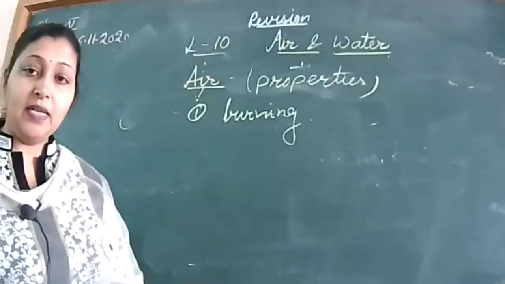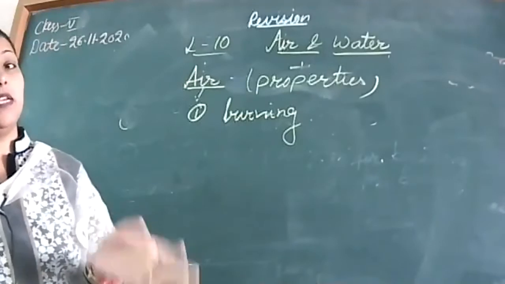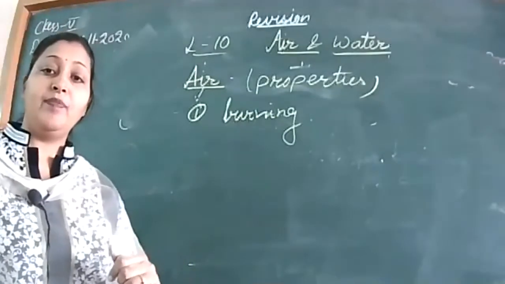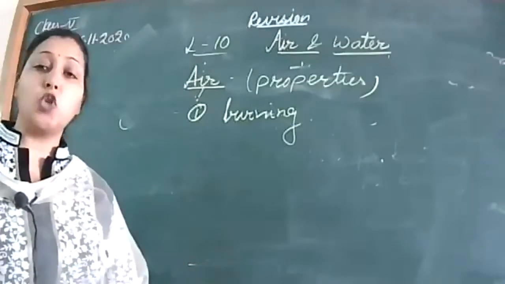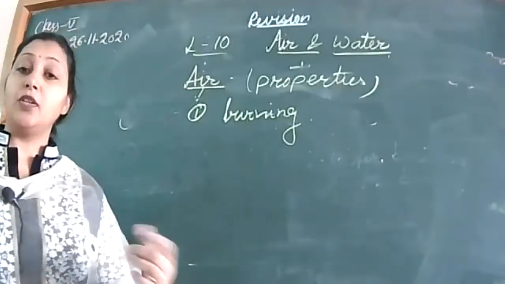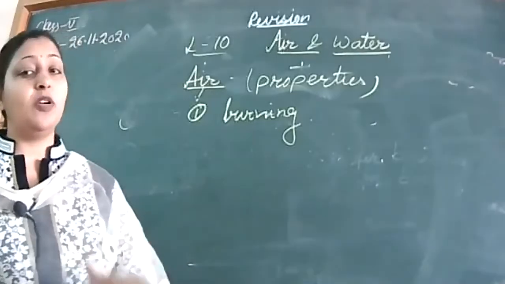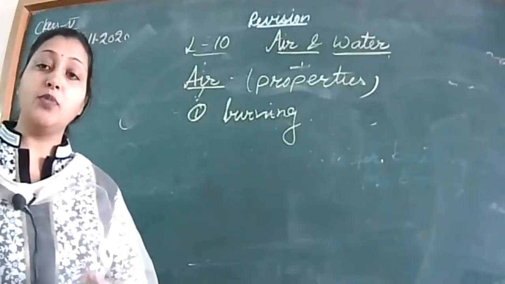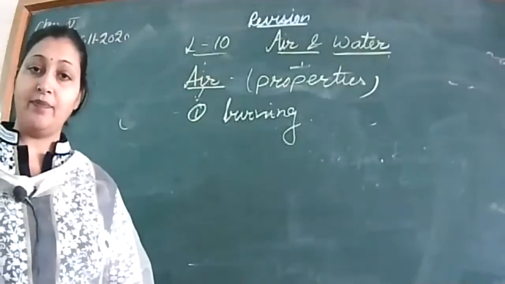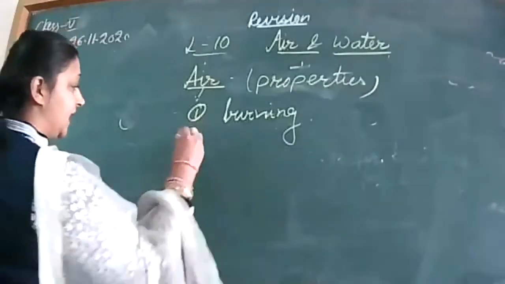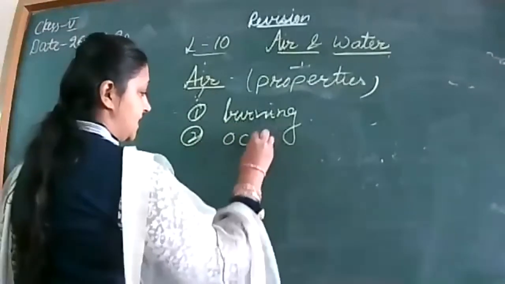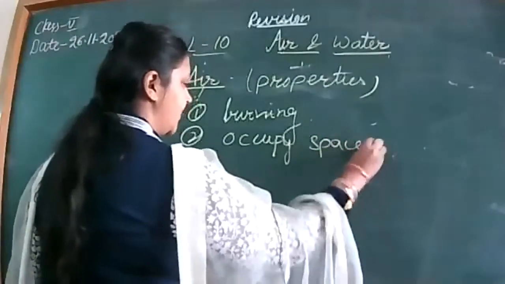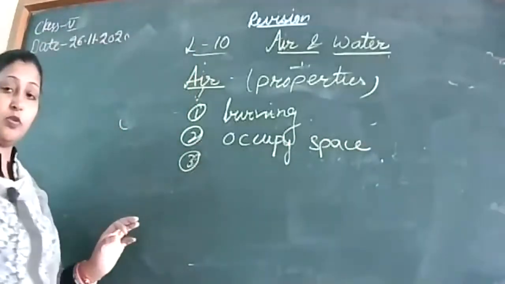Take a burning candle, keep it on a table, place an inverted glass on that candle. Then observation: we see that the candle stops burning. Conclusion: it stops burning because the supply of air is cut off. So we come to know that air is needed for burning. Is it clear? Secondly, air occupies space. How can you show that air occupies space? All of you have done it in your notebooks also.